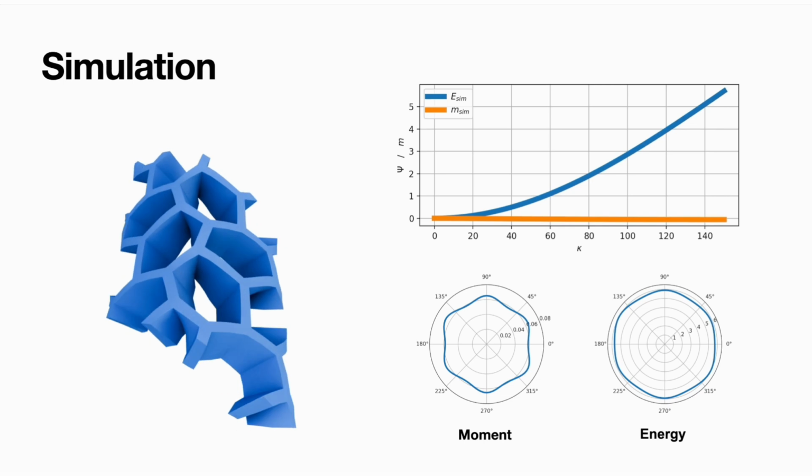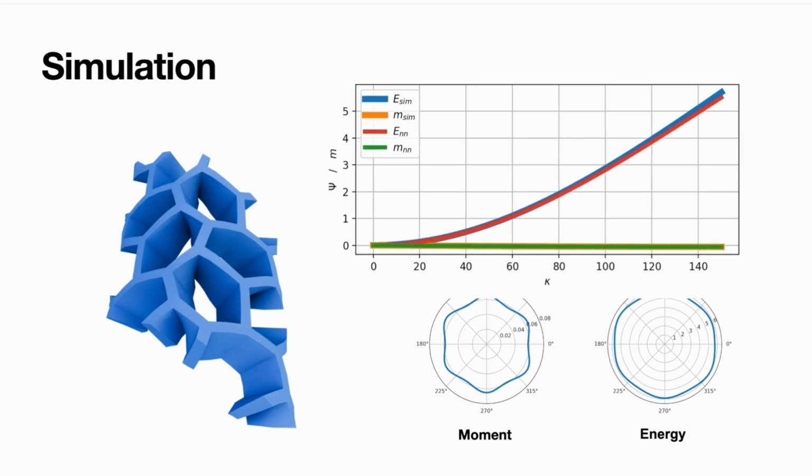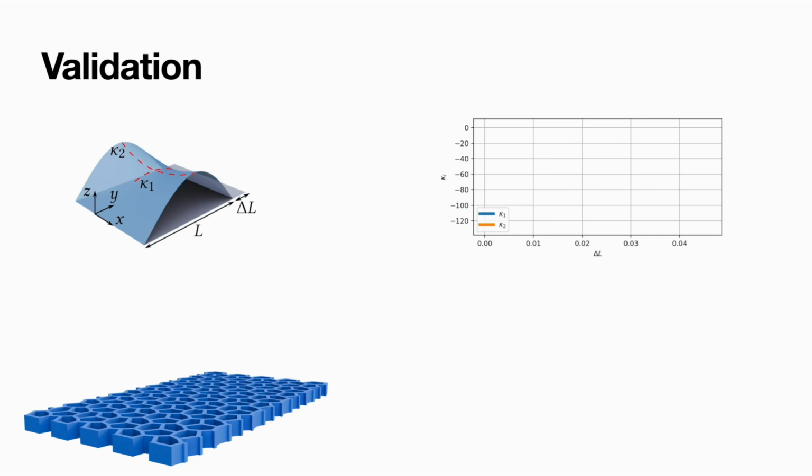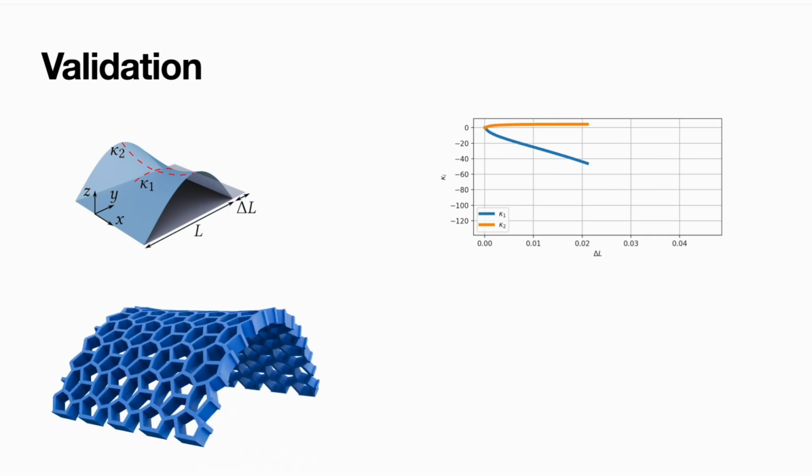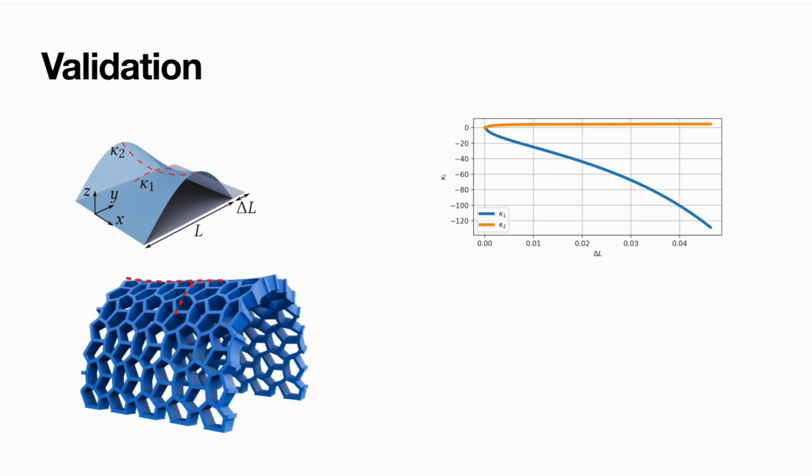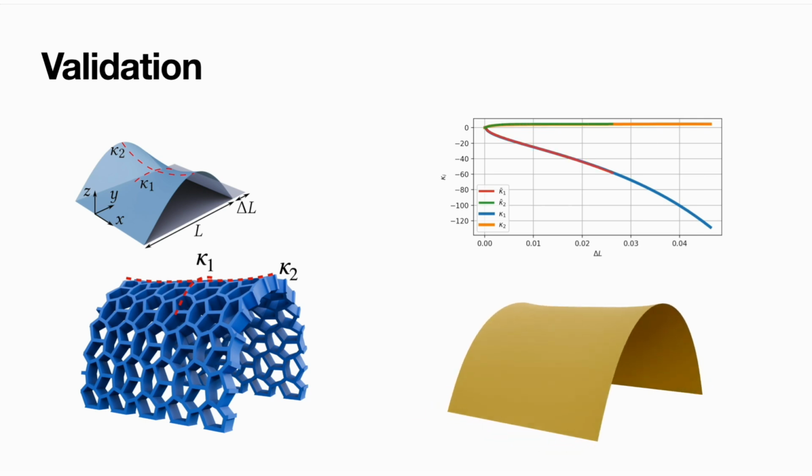The neural network trained on these data shows that our approach for computing bending moments is consistent with the curvature energy pairs in the simulation results. To further validate our method, we apply a fixed level of longitudinal compression to a finite-sized patch, and compute the principal curvatures at the midpoint of its midsurface. We then compare quantitative results between native scale models and our homogenized models.